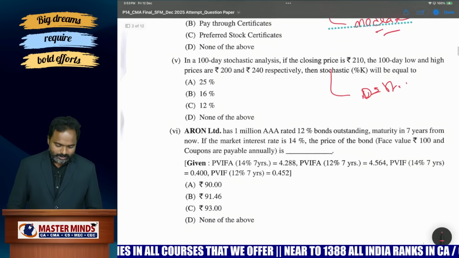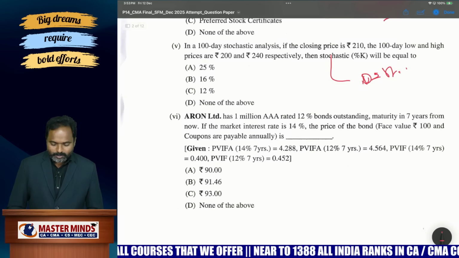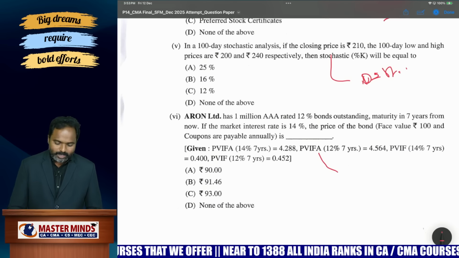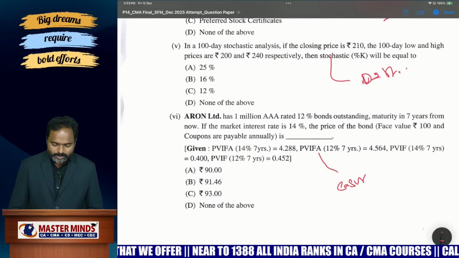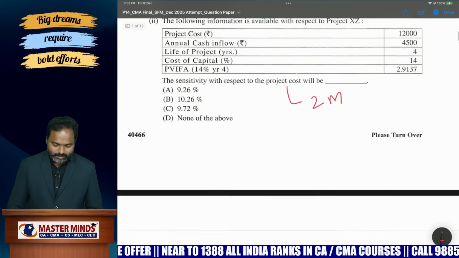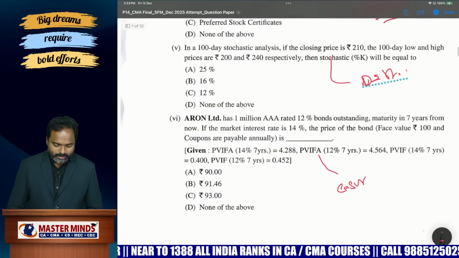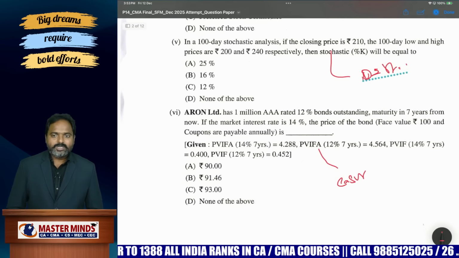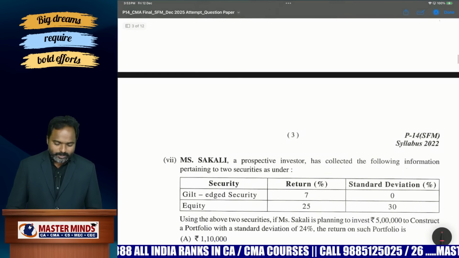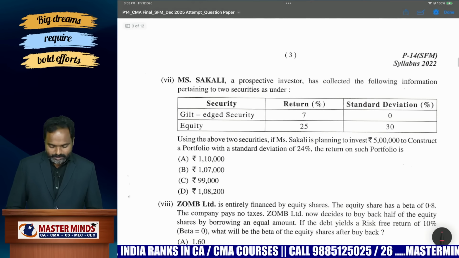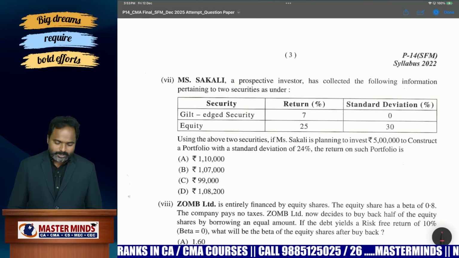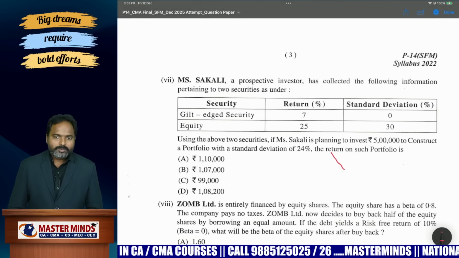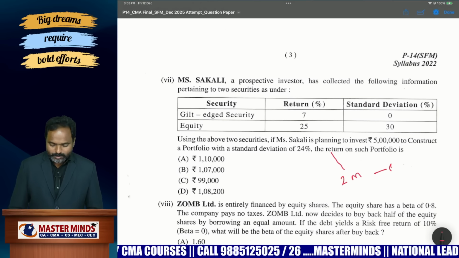Okay, so next, this is Aran Limited has 1 million bonds outstanding, valuation of bonds. With classroom knowledge they can do it. This is an easy MCQ. Out of this, around the first, second, third and as well as sixth MCQs are easy. 4 MCQs, 4 into 2, 8 marks they can get. And the next one is also from your portfolio management classroom knowledge. You can happily answer this. This is also easy, 2 marks.